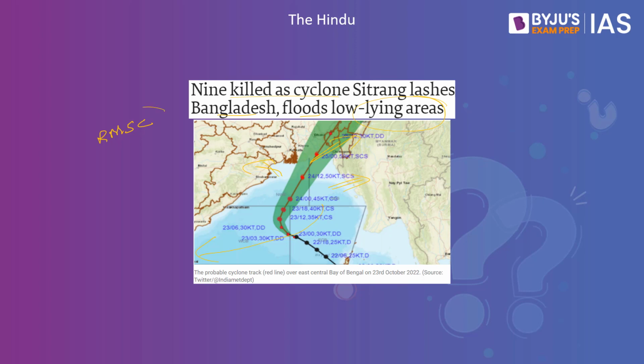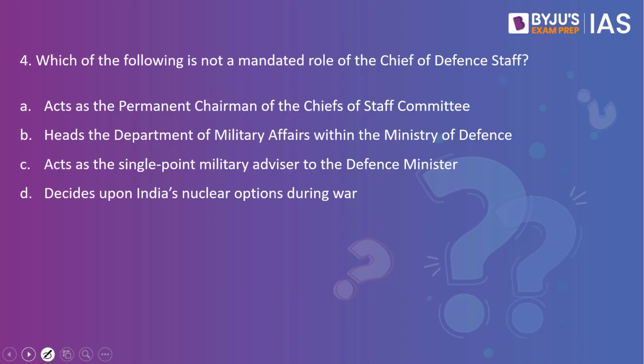This includes Bangladesh, India, Iran, Maldives, Myanmar, Oman, Pakistan, Qatar, Saudi Arabia, Sri Lanka, Thailand, United Arab Emirates, as well as Yemen. As many as 13 countries receive the advisory from the India Meteorological Department. This can also be important from the preliminary examination point of view. Now let's look into the next practice question.